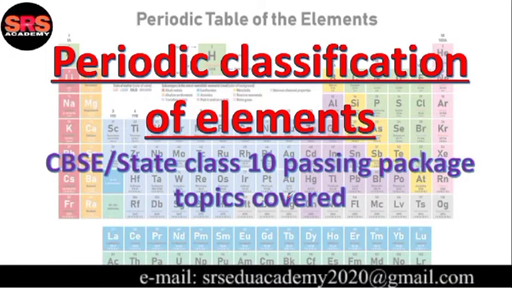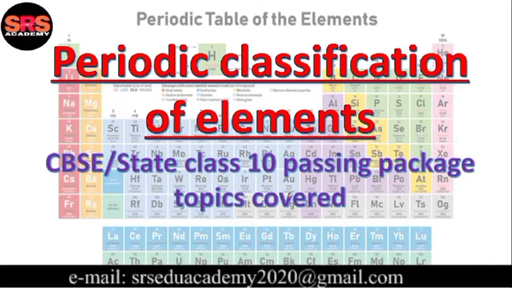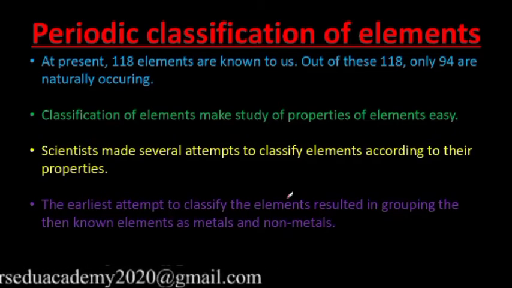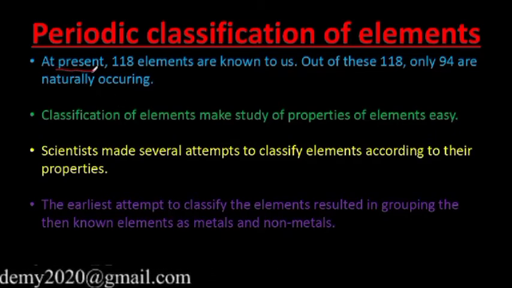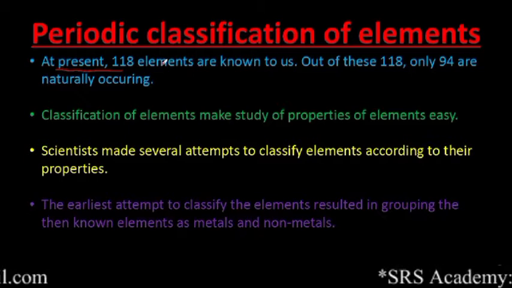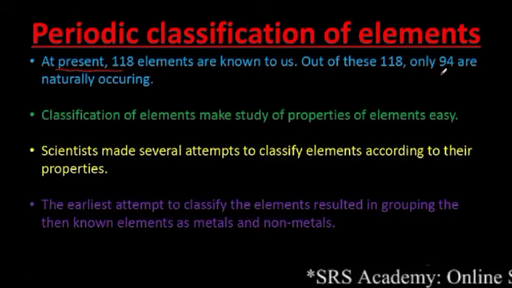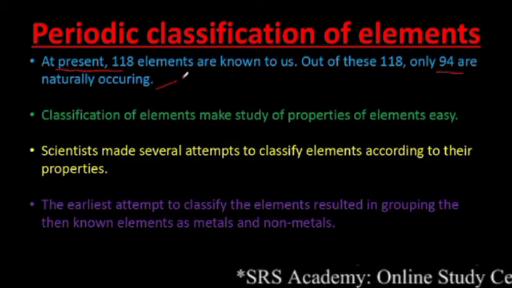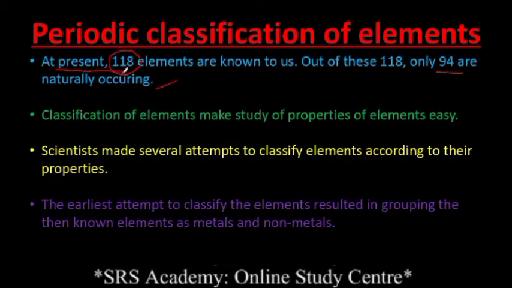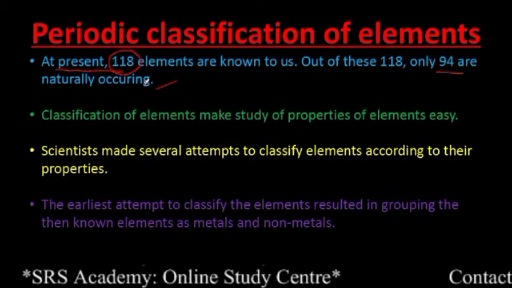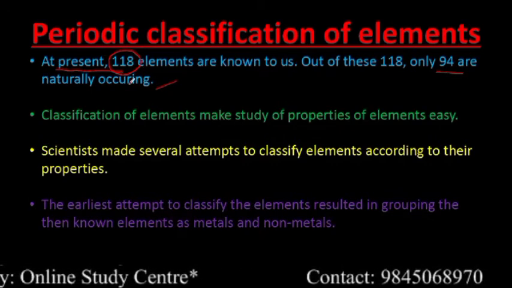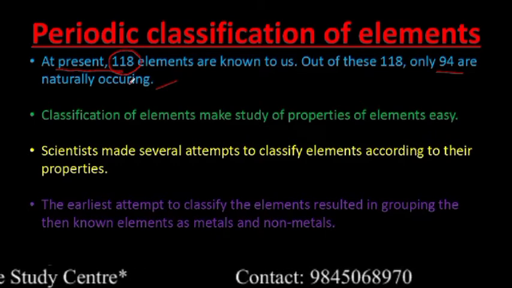So let us begin with the chapter, that is periodic classification of elements. As you all know, at present there are 118 elements known to us. Out of these 118, only 94 are naturally occurring. And if we concentrate on all these 118 elements, remembering the properties and the nature of all of them is somewhat difficult for anybody, right?